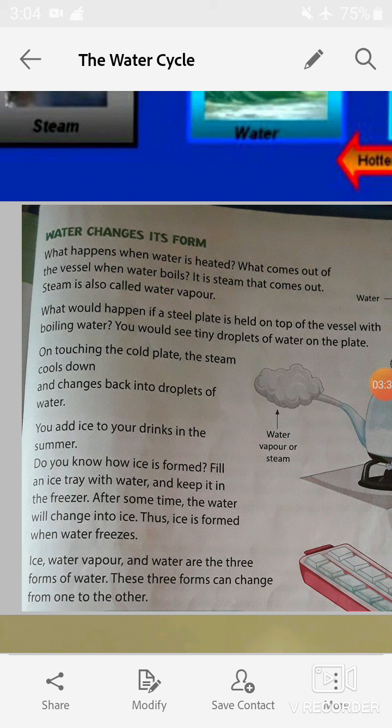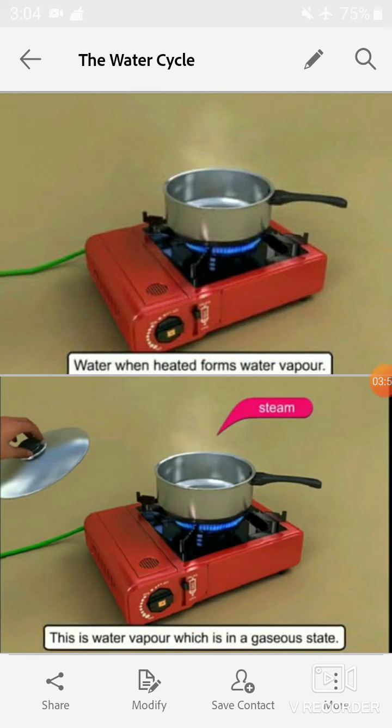Students, do you know what happens when water is heated? What comes out of the vessel when water boils? Yes, it is steam that comes out. Steam is also called water vapor. Now, look at this picture. When water is heated, it forms water vapor. And this water vapor is also known as steam. Look at the picture. This is water vapor which is in a gaseous state.